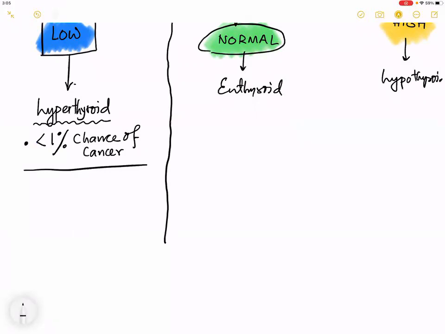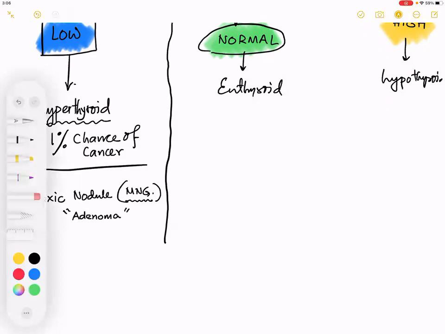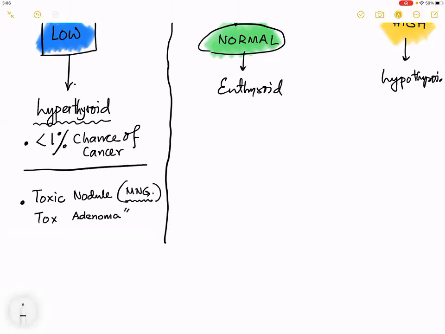Point number 2, the only etiology is a toxic nodule from a spectrum of a multinodular goiter, also called a toxic adenoma.